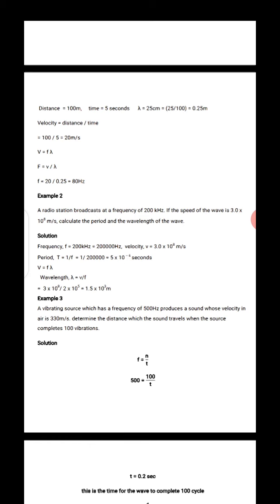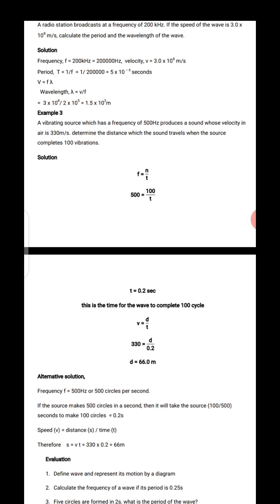So that's another example, which is the last example I'm going to talk about in today's class. A vibration source has a frequency of 500 Hz, producing a sound whose velocity is 330 meters per second. So we are given velocity to be 330 and frequency to be 500. Determine the distance which the sound travels when the source completes 100 vibrations. Don't forget, a vibration is a complete cycle.